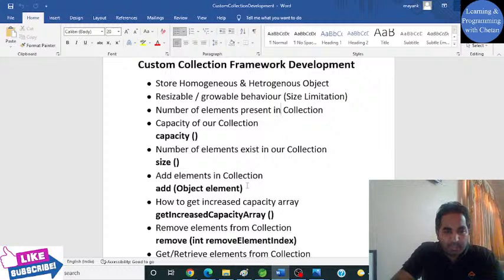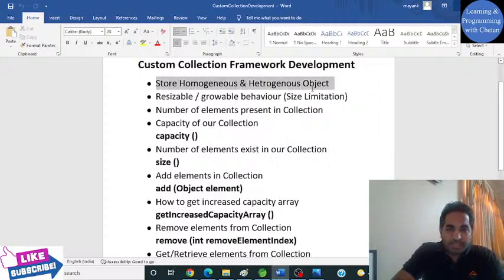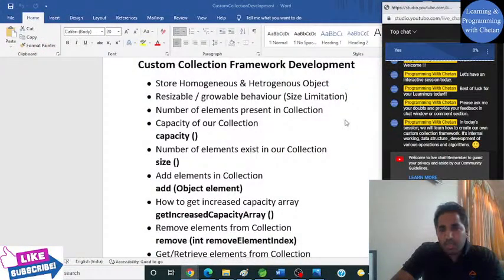So once you go through this complete video, you will see how the collection is actually working internally. Till yesterday we discussed how objects are stored in a collection framework, whether they are homogeneous objects or heterogeneous objects.